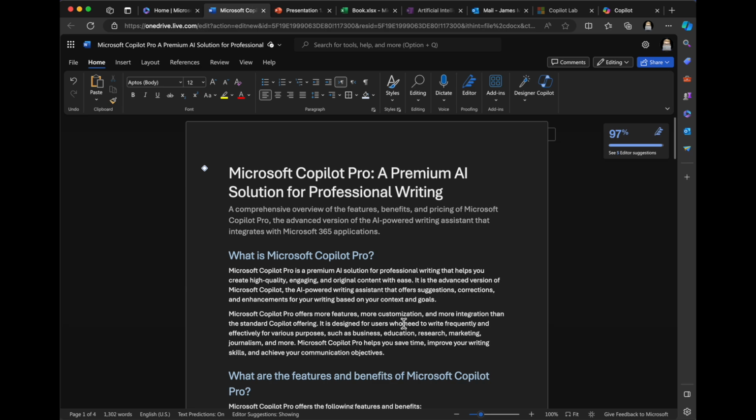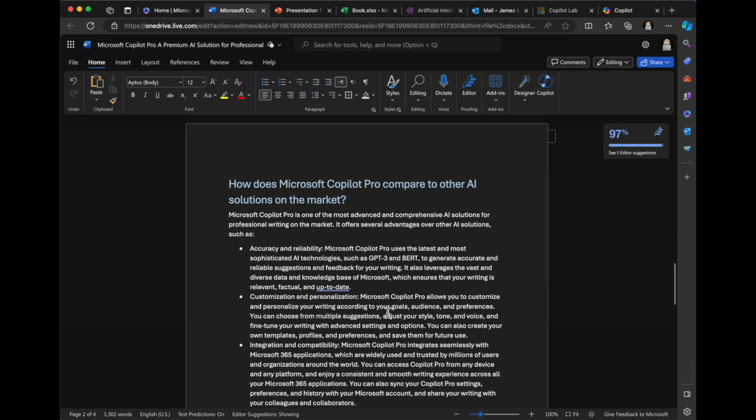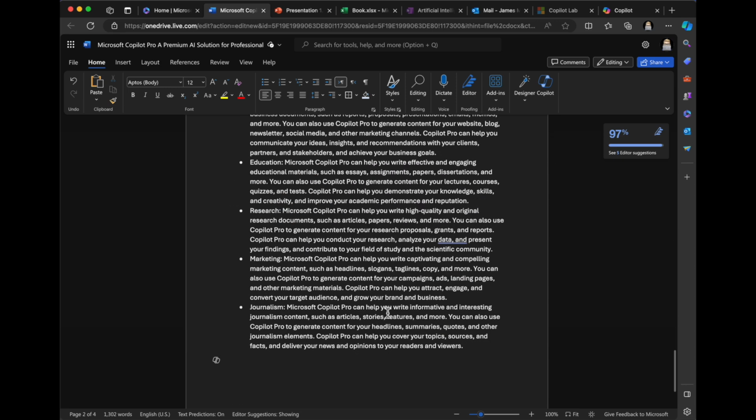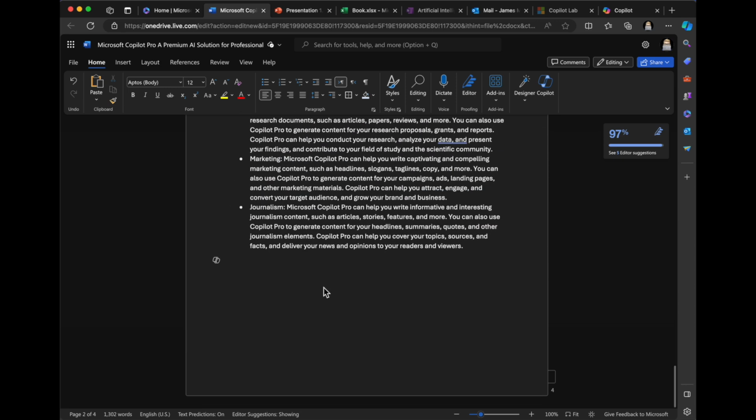So what I'm going to do is, let's see here. This is a 4-page document, but sometimes when you get a long document, I'm just going to say, write a short summary that I can use to share with the document.